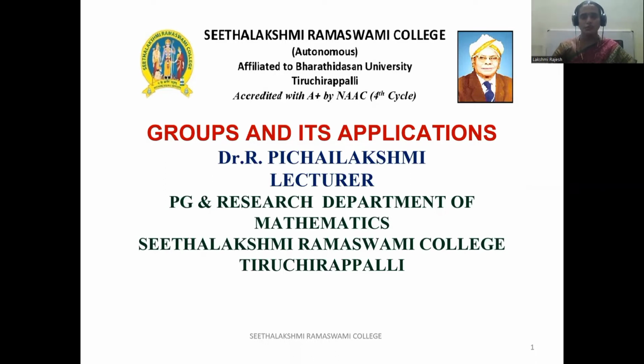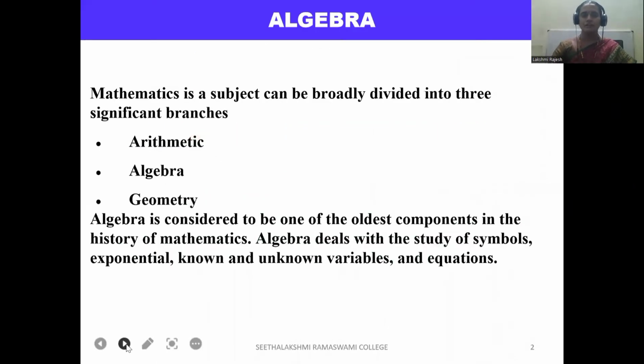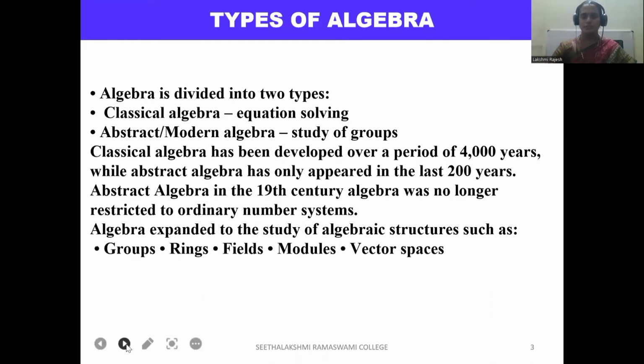In this session, we are going to learn about groups and its applications. Algebra. Mathematics as a subject can be broadly divided into three significant branches: arithmetic, algebra, geometry. Algebra is considered to be one of the oldest components in the history of mathematics. Algebra deals with the study of symbols, exponentials, known and unknown variables, and equations. Types of algebra. Algebra is divided into two types: classical algebra, abstract or modern algebra.